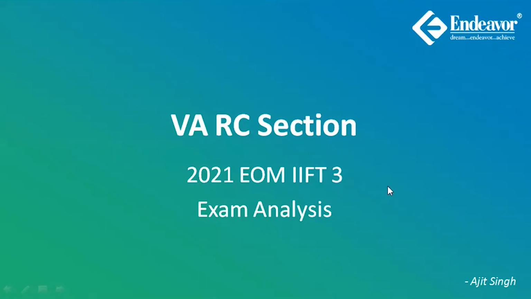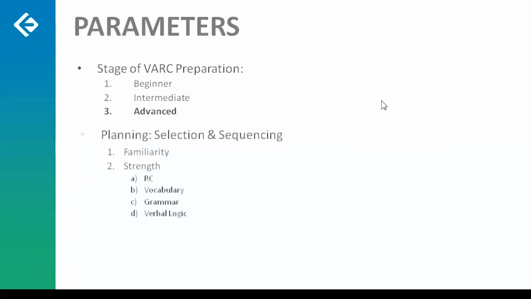This paper today was anything but cold. The analysis, as it should always be. I don't expect people to be at a beginner or intermediate level now, because it's been a while since you gave your CAT, and you should now be back to preparing those 2 sections that you know are going to be a part of your IFT: verbal ability and reading comprehension. Section 1, vocabulary; 2nd, grammar.